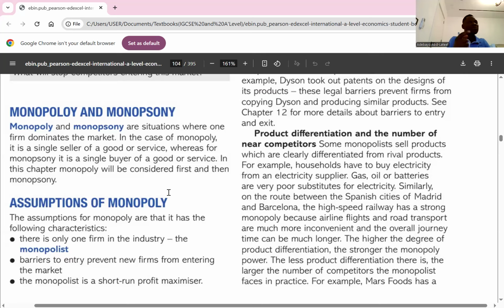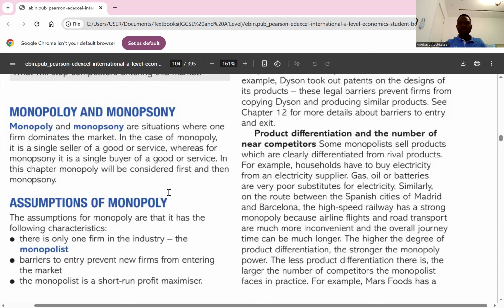Because the demand curve that faces the monopolist is downward sloping. So either you increase your price to reduce your sales, or you reduce your price to increase your sales. It's always the downward slope. That's why it is only in the short run that a monopolist can make profit maximization.